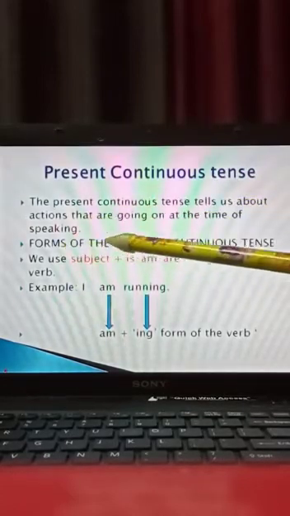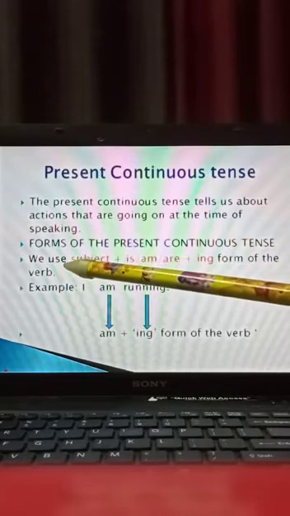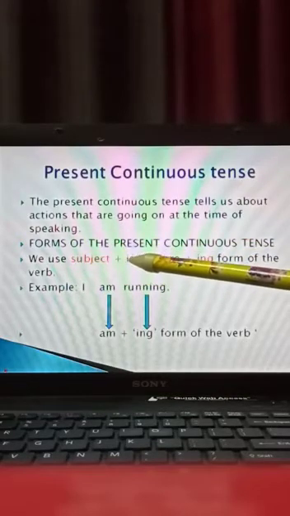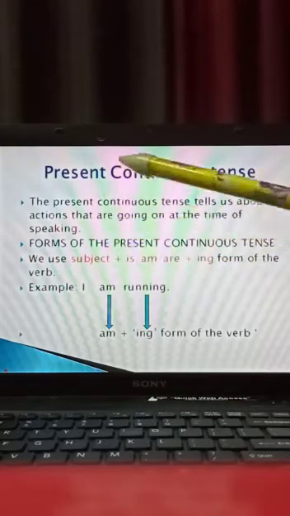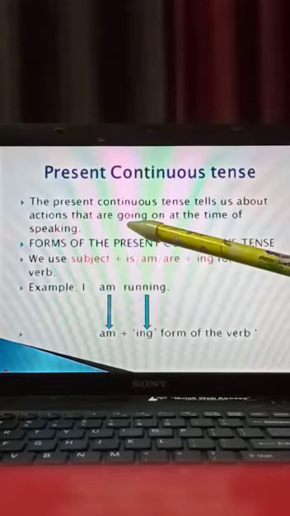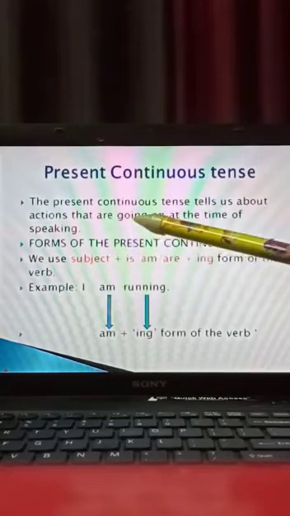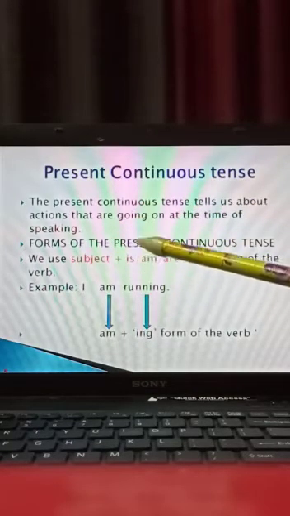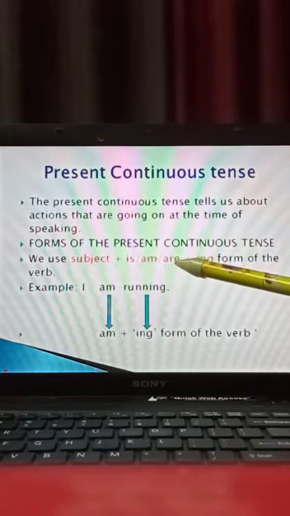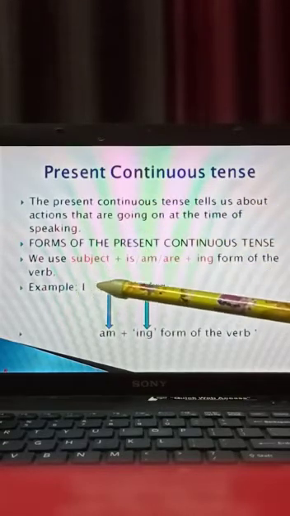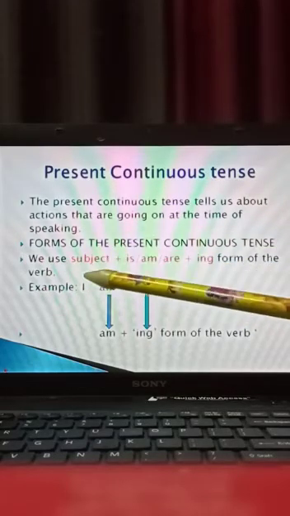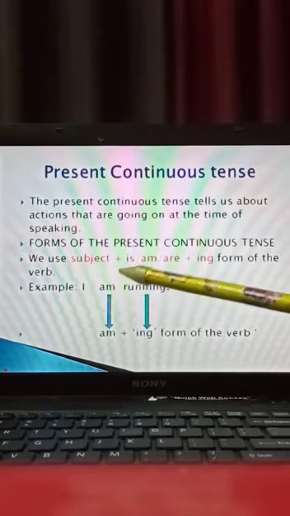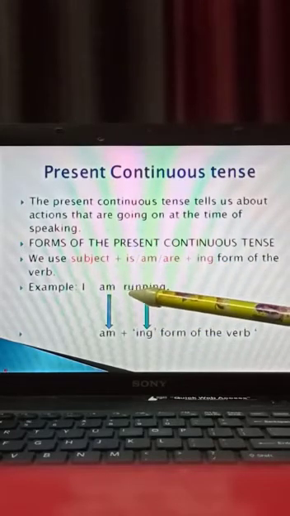What is the form of the present continuous tense? We use subject plus is, am, are plus the ing form of the verb. This is the rule of present continuous. When you are writing present continuous, first of all you use the subject, then is is used with singular, am is used with I, and are is used with plural. See the example, I am running. I is the subject here. And what is the rule of this continuous tense? With I we always use am plus verb. Am and run. Run is a verb, plus the ing form of the verb.